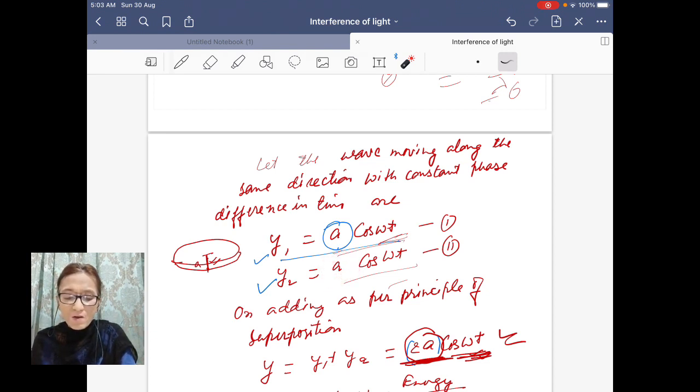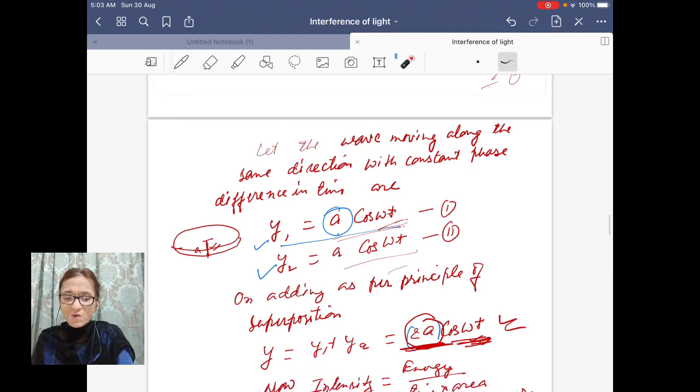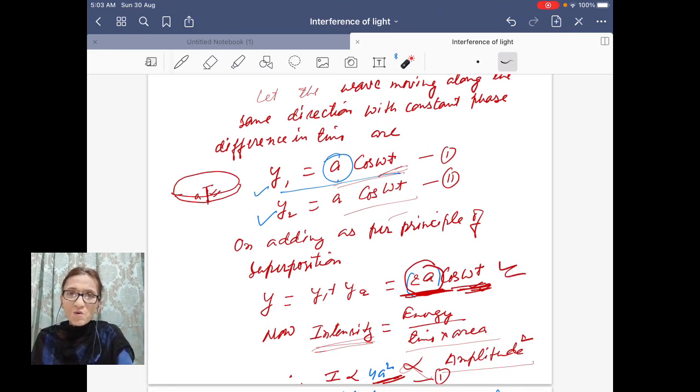A will be the same because they are oscillating in the same fashion by the same force. Now, according to the principle of superposition, the resultant displacement is equal to the vector sum of the two displacements. So when you add simply, in a simple way, you will find that the sum is equal to 2a cos omega t.